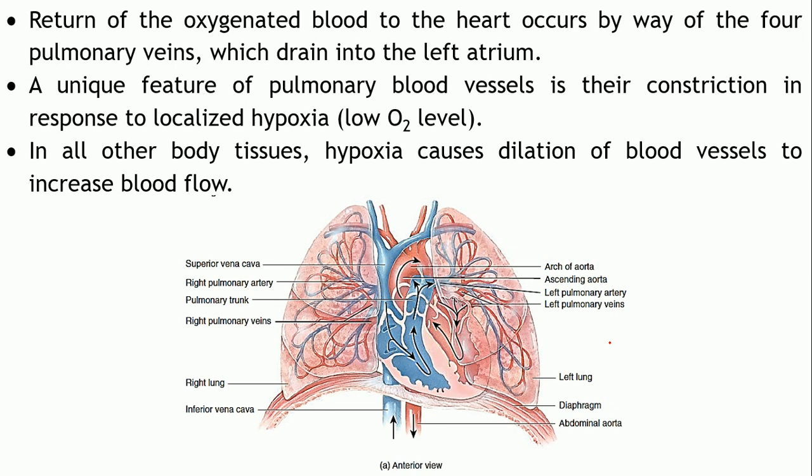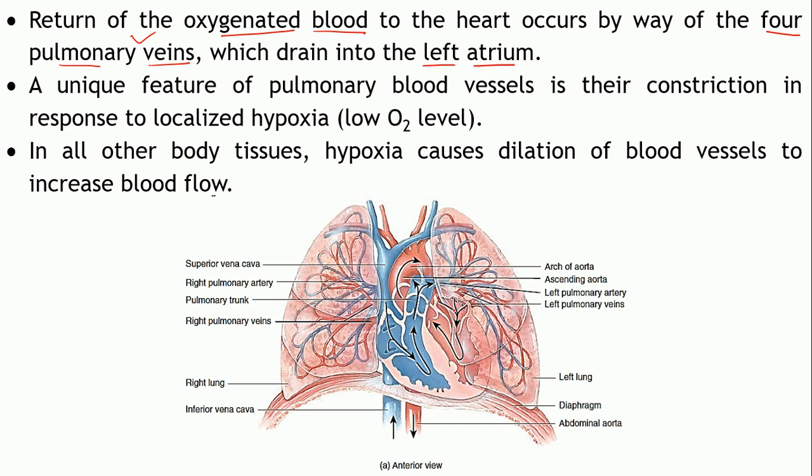So, this blood will be taken into the lungs, into the respiratory zone, and exchange of gases will take place. As you can see, the deoxygenated blood, so here the gaseous exchange has taken place and the oxygenated blood is now returning back towards the heart. It is mainly returned to the heart by way of 4 pulmonary veins. Veins usually carry deoxygenated blood, but the pulmonary veins are the only ones which carry the oxygenated blood, which is drained into the left atrium.